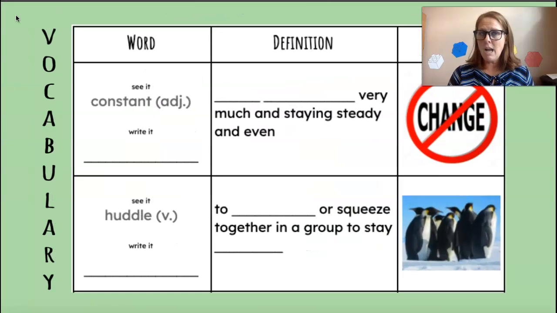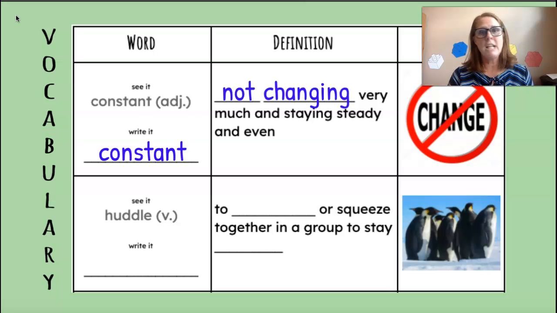Turn to page 5, and now we have the word constant. This is also an adjective, a describing word that tells us about a person, place, or thing, a noun. Say it with me, constant. Write it on the line.